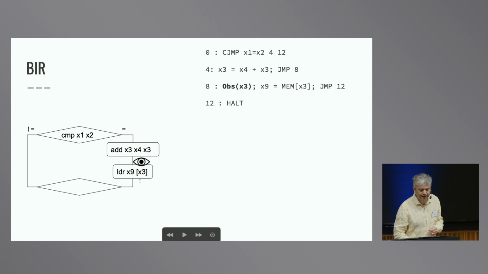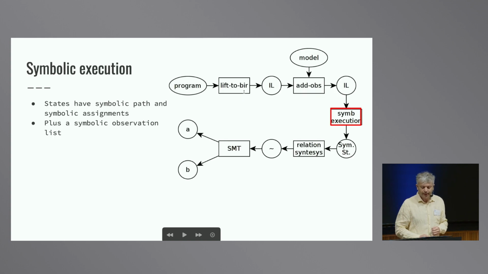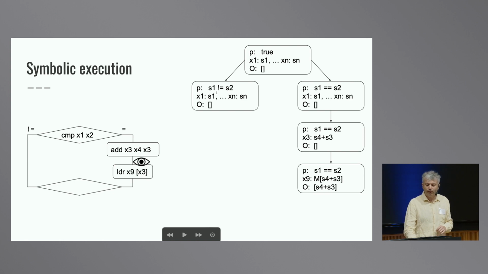For instance, if the observational model expects that we leak this address at this point, we'll add an observation here of the register X3. Then we use symbolic execution to understand what the possible observations of this program are. In the case where the two values of this register are different, we take this branch, and there will be no observation. In the other case, the symbolic execution will tell us that we will have one observation that is equivalent to the final value of the register X3, which is equal to the sum of the registers X4 and X3. That's according to this program.